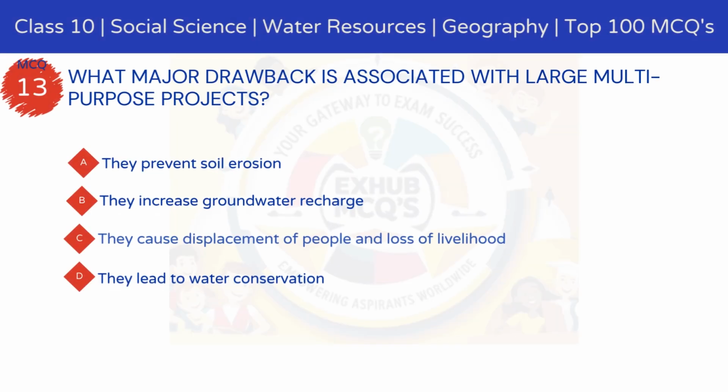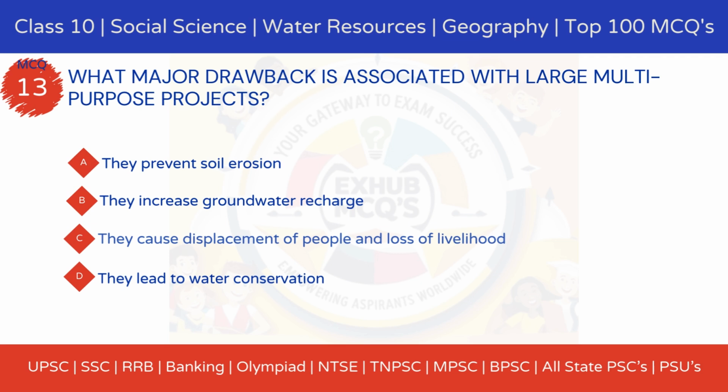What major drawback is associated with large multipurpose projects? Option A, they prevent soil erosion. Option B, they increase groundwater recharge. Option C, they cause displacement of people and loss of livelihood. Option D, they lead to water conservation.